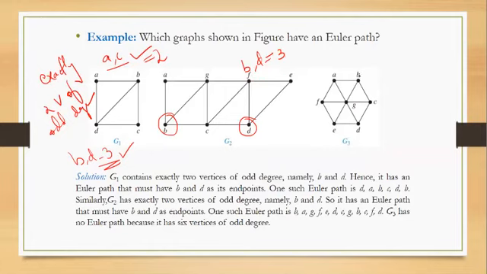Now what about G3? In the case of G3, what is the degree of A? A's degree is 1, 2 and 3. So A has 3, B has 3.